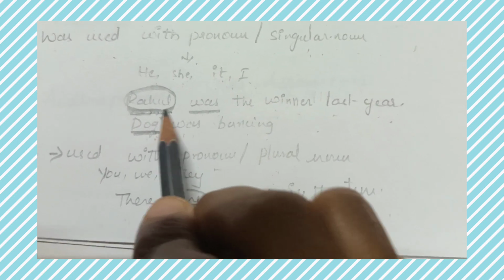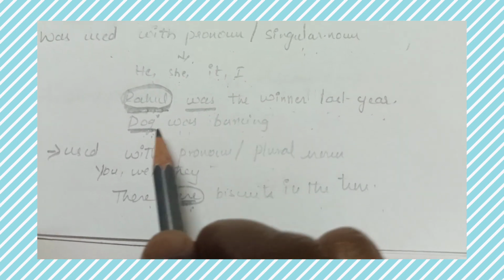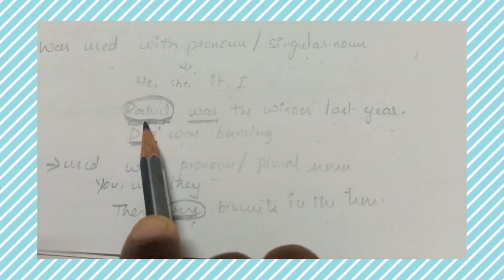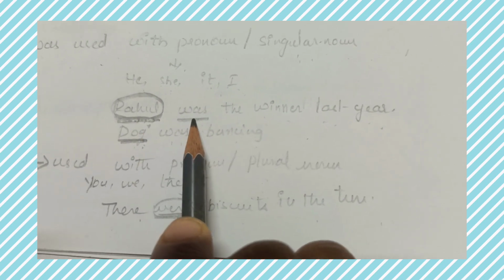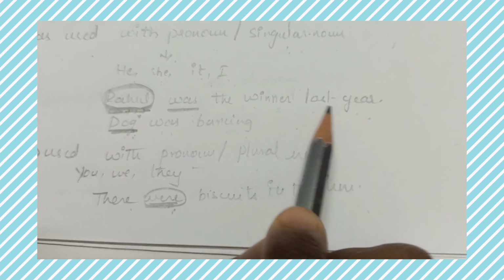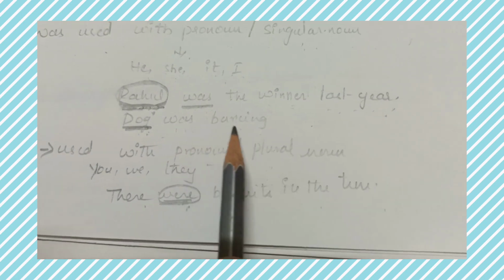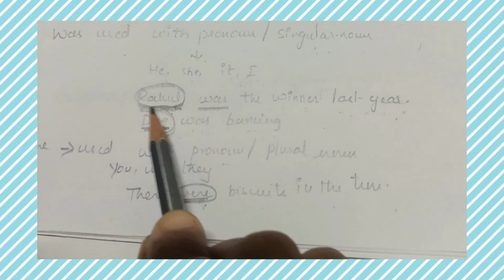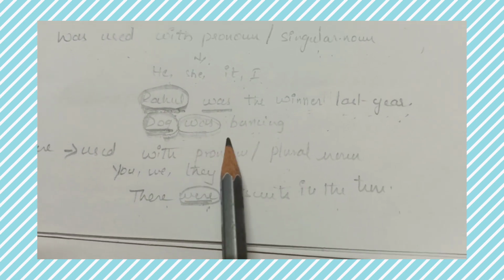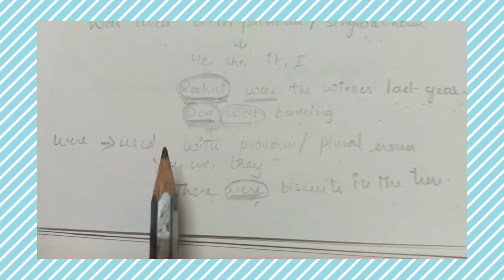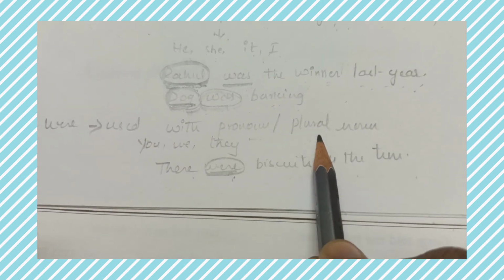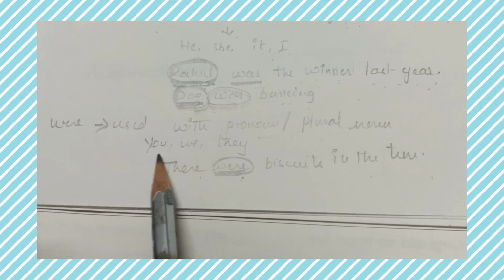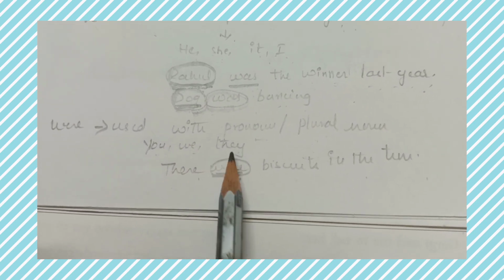So Rahul was the winner last year. Here Rahul is a singular noun, so we have to use was. The winner last year. Dog was barking. Dog is singular, so we use was as the helping verb. Were is used with pronouns and plural nouns. Here the pronouns are you, we, they.